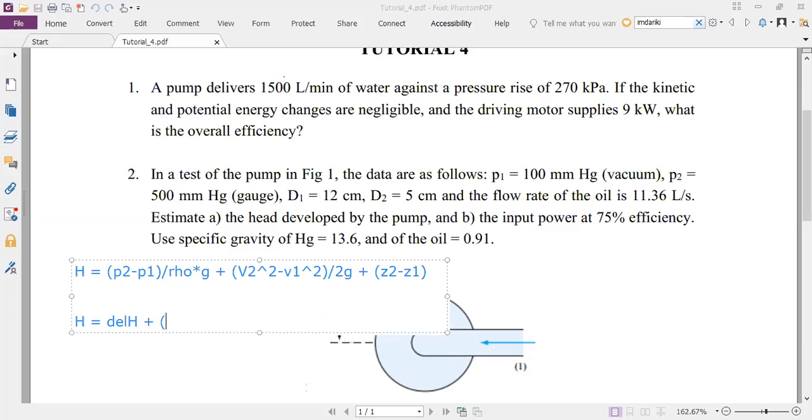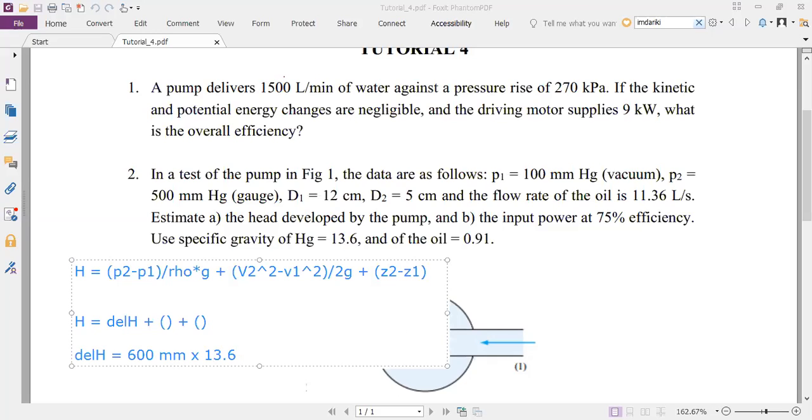Plus the same thing as before: V2 square minus V1 square by 2G plus Z2 minus Z1. This delta H is simply 600 mm of mercury, or 600 mm multiplied by 13.6.